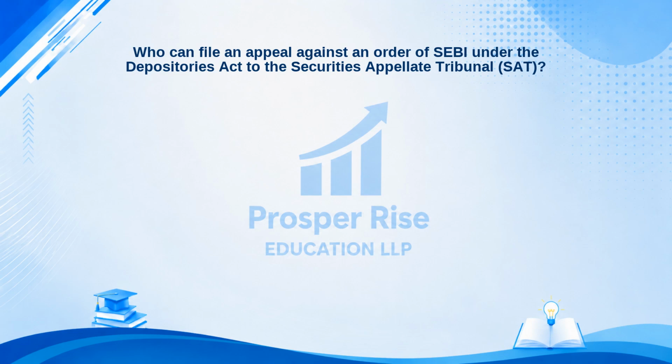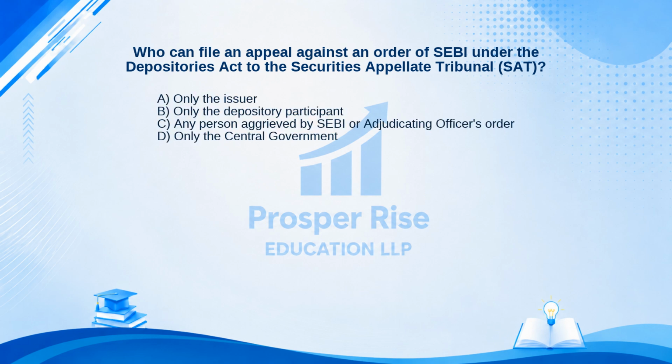Let's look at this next question. Who can file an appeal against an order of SEBI under the Depositories Act to the Securities Appellate Tribunal, SAT? Here are your options. A. Only the issuer. B. Only the depository participant. C. Any person aggrieved by SEBI or adjudicating officer's order. Or D. Only the central government.